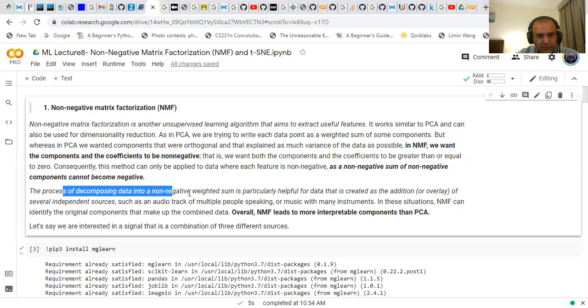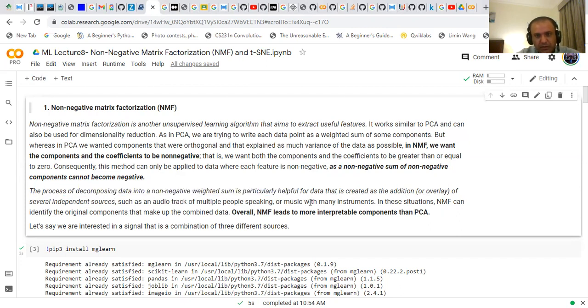The process of decomposing data into a weighted sum of non-negative components is particularly helpful for data that is created using the addition of several sources. For example, audio signals from different people speaking together are non-negative signals, and when you add them, the result is also a non-negative combination.